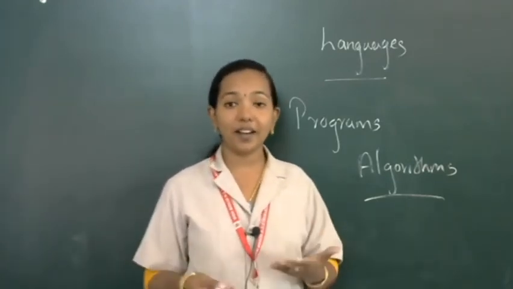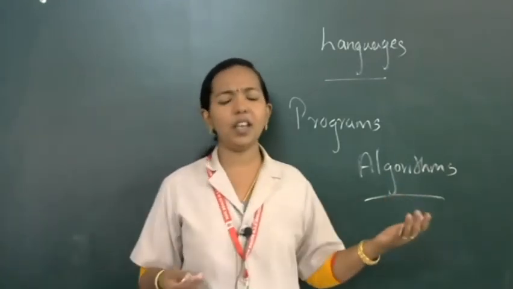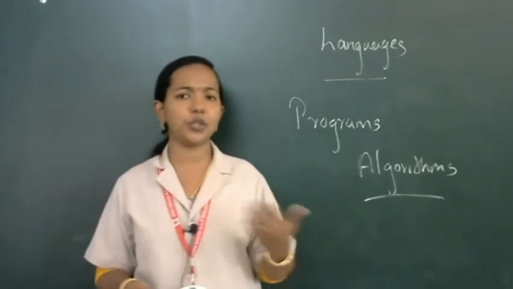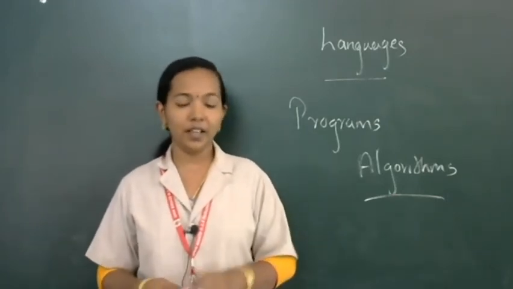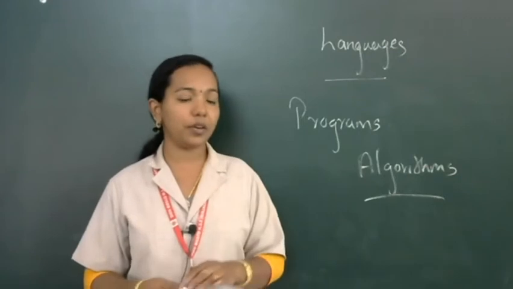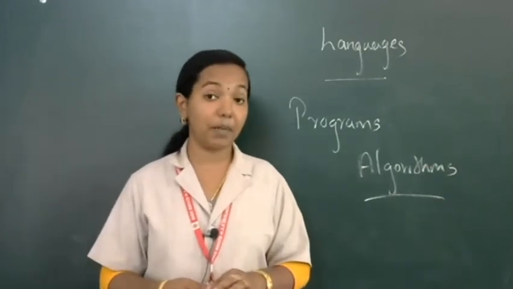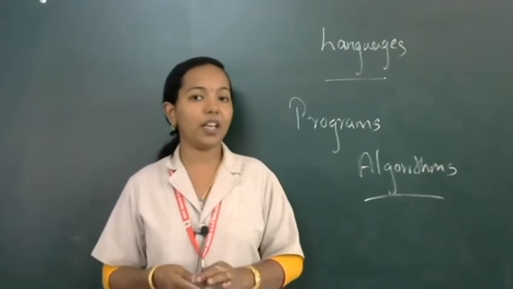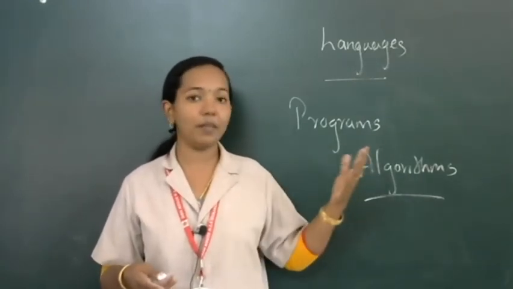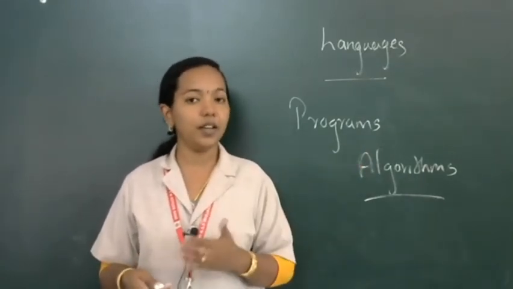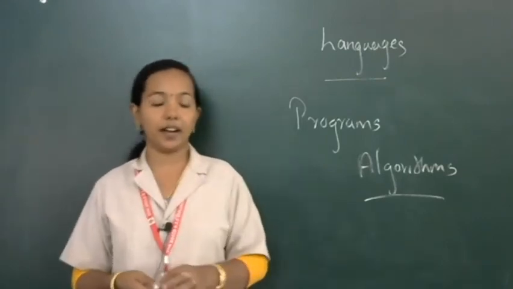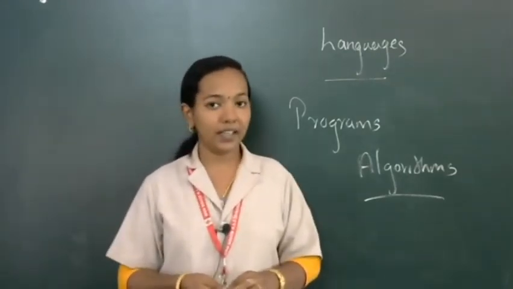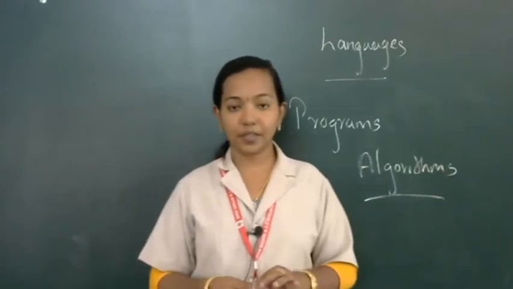When you start writing algorithms, then you can easily convert those algorithms into programs. Clear? So you remember what is meant by algorithm? Algorithm is a step-by-step procedure for solving a particular problem. We can't start writing a program at first. First you want to learn some steps, then only we can start writing programs. Clear? So that is algorithms.